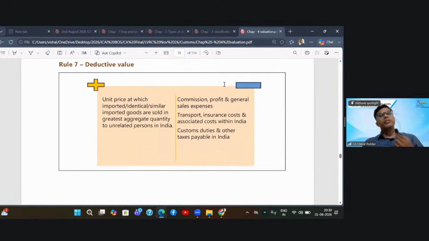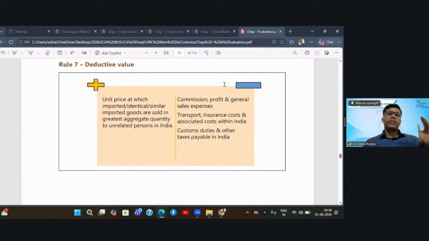Now, what is rule 7 saying? Let us say you are not finding identical or similar goods, because nobody else is importing the same or similar goods. Then what will you do? The law says, no worries, see what you do with your imported goods. So my price at the time of import was rejected for some reason. They are saying, no problem. What do you do with these goods after import? I sell them in India.